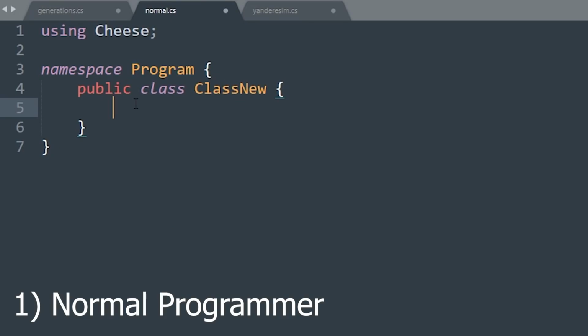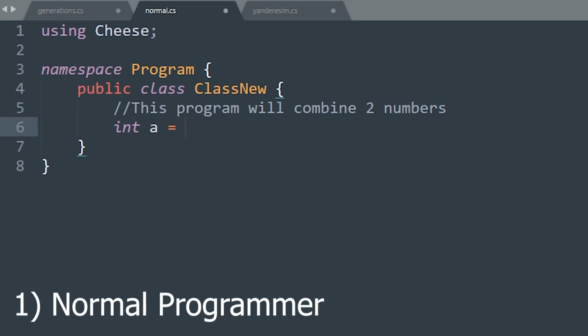Let's start. Number 1 is the normal programmer. They just do whatever they want and they do it correctly. Here's an example. Okay, I need a program that combines two numbers. Let's do this. This program will combine two numbers.